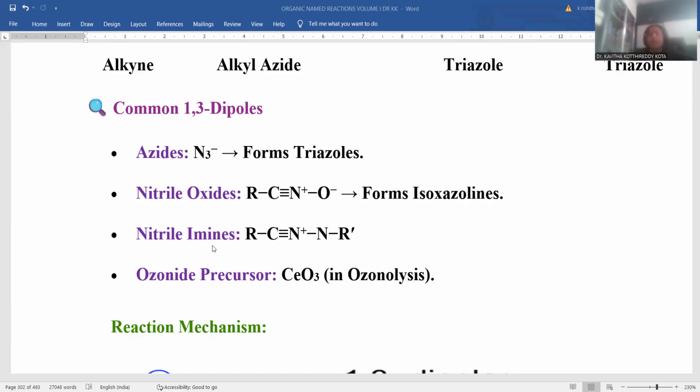And nitrile imine, if we are having a triple bond N and a single bond N, there is a provision for a ring system containing 2 nitrogens. So that is also a provision, that is a kind of pyrazole. Here the ozonide precursor, if taken, selenium trioxide, they will proceed for the ozonolysis. So these many possibilities we have, and these many product formations we are able to accomplish by means of 1,3-dipolar